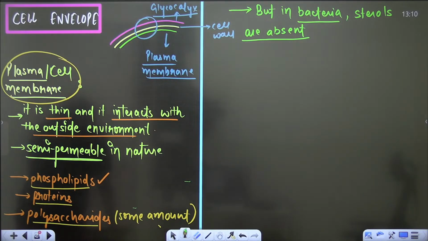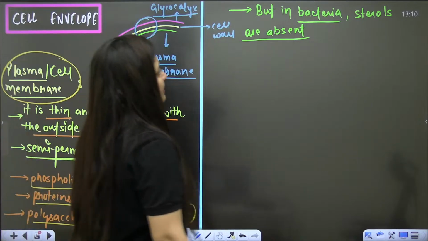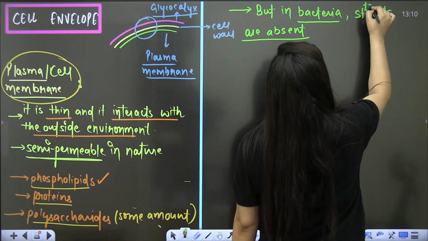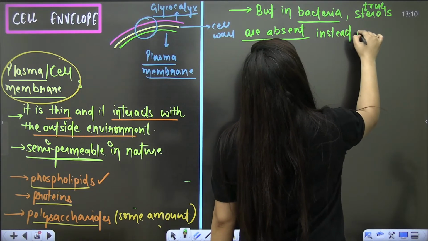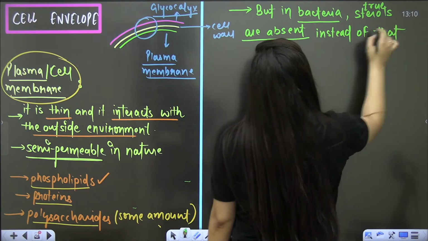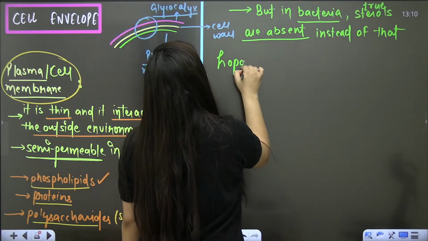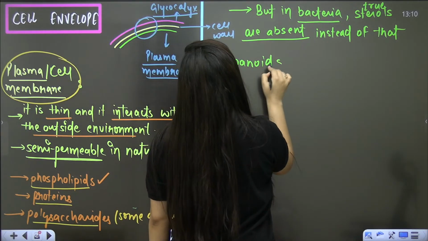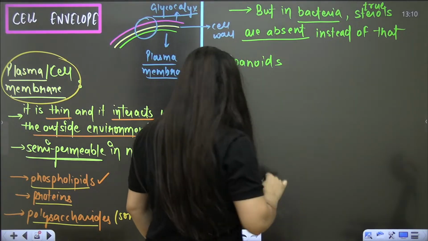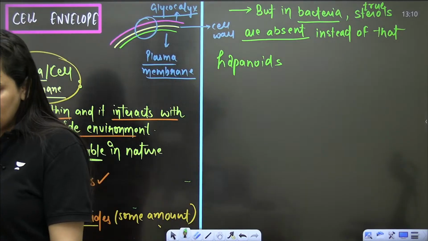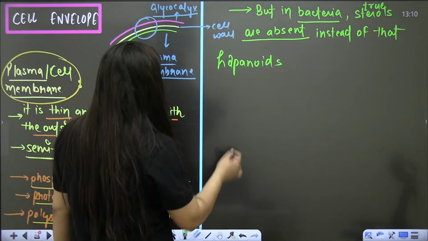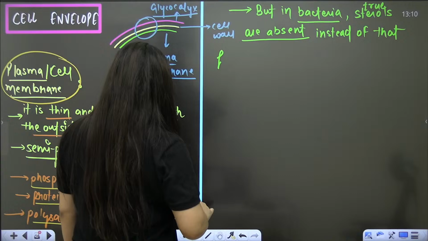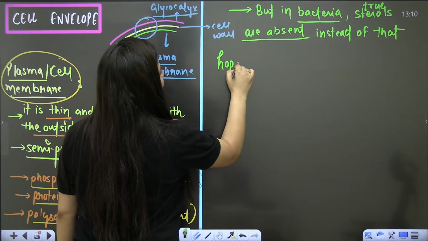So basically it lacks true sterols. Clear? In bacteria, true sterols are absent. Instead of that, hopanoids are present there. So what is present there? They have the hapenoids or hopenoids. Let me check the spelling. Yes, so hopenoids are present there.